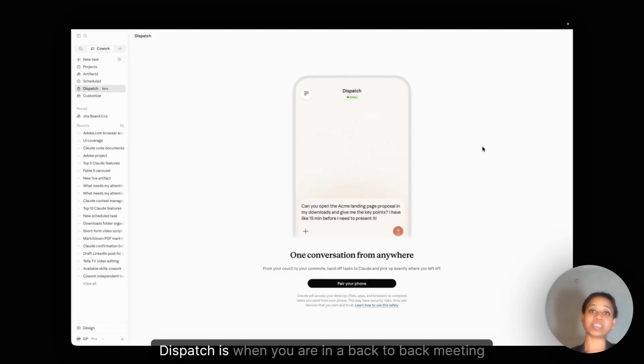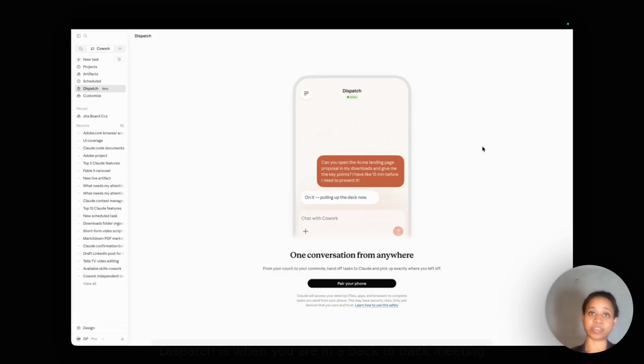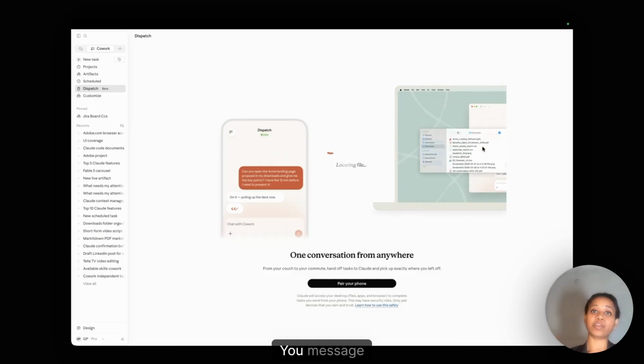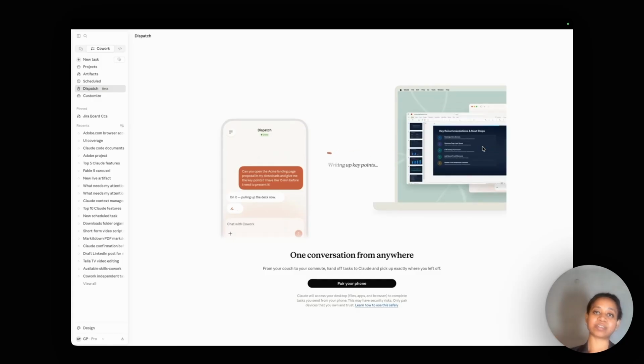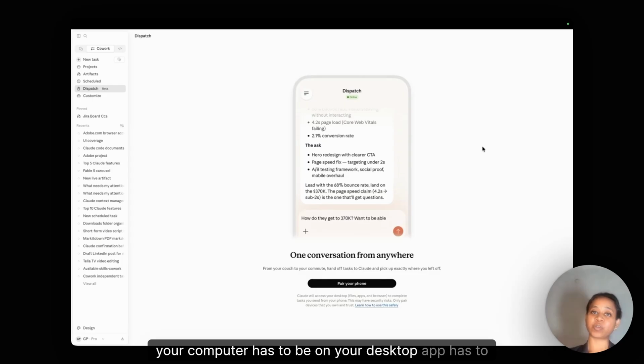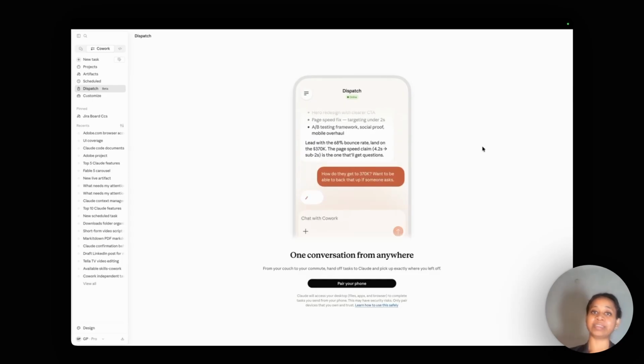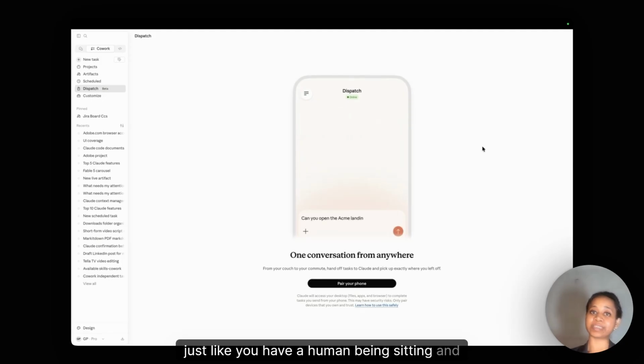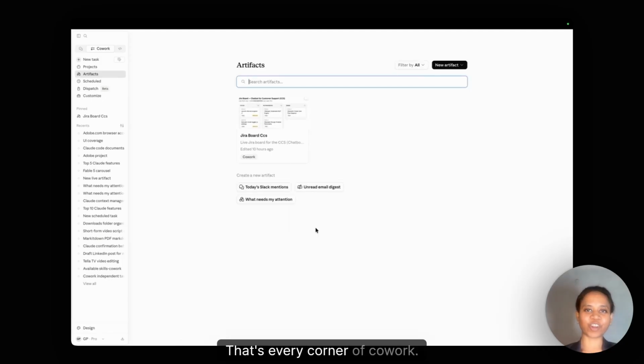Dispatch. Dispatch is when you are in a back-to-back meeting and you can't really operate your laptop, but you have phone. You message Claude from your phone. Your computer has to be on, your desktop app has to be open, and Claude works on it just like you have a human being sitting and working on it. That's every corner of cowork.